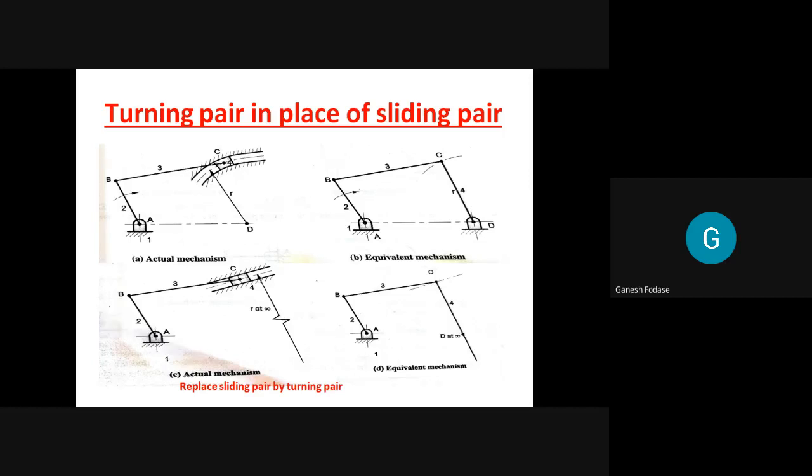Okay. And now tell me which pair remains? 3 and 4 we discussed. 4 and 1. Link number 4 moves with respect to 1. So which kind of pair is there? Sliding pair. So 3 turning pairs and 1 sliding pair. Are you clear or not?